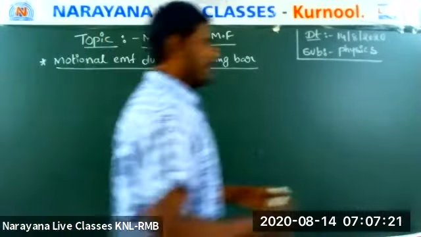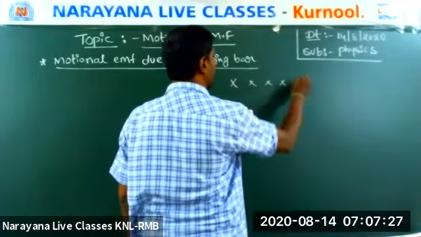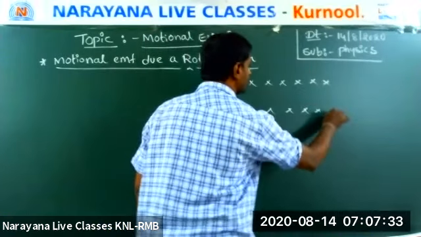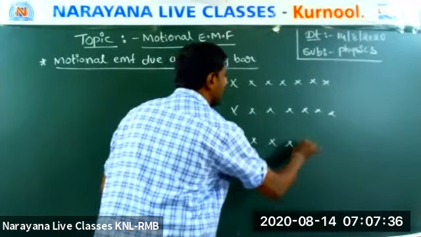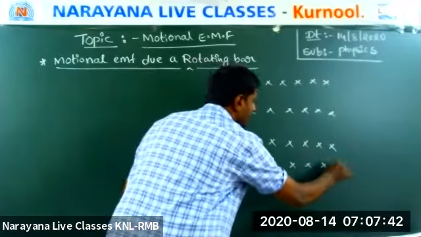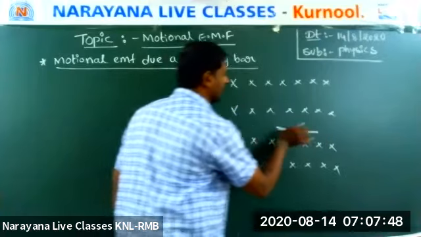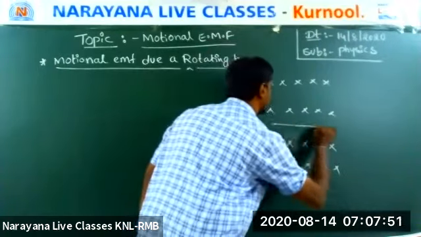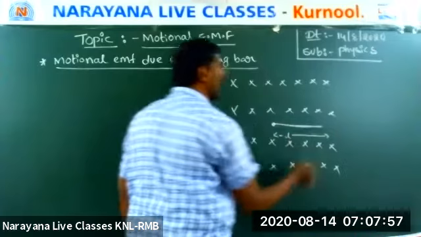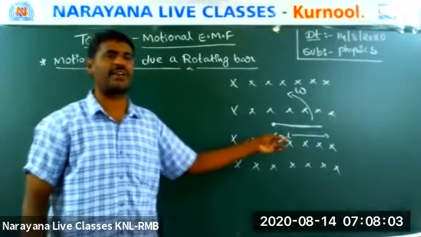So here I am taking a magnetic field. The magnetic field is into the plane of the board, means inward. Now I am taking a conductor whose length is L, and it is moving with an angular velocity omega.